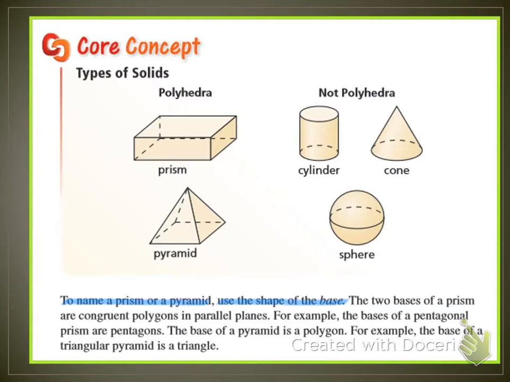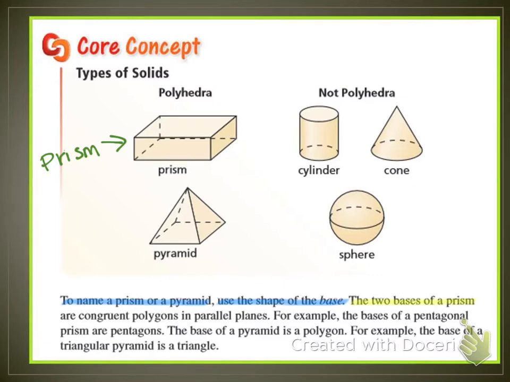So to name a prism or a pyramid, you use the shape of a base. So this prism, we would call it a prism, but to specify what kind of prism, you would look at the base. Now the base isn't necessarily always on the bottom. You can underline this or highlight it in a different color. I'm going to highlight it in a different color and underline it because this is the most important part.